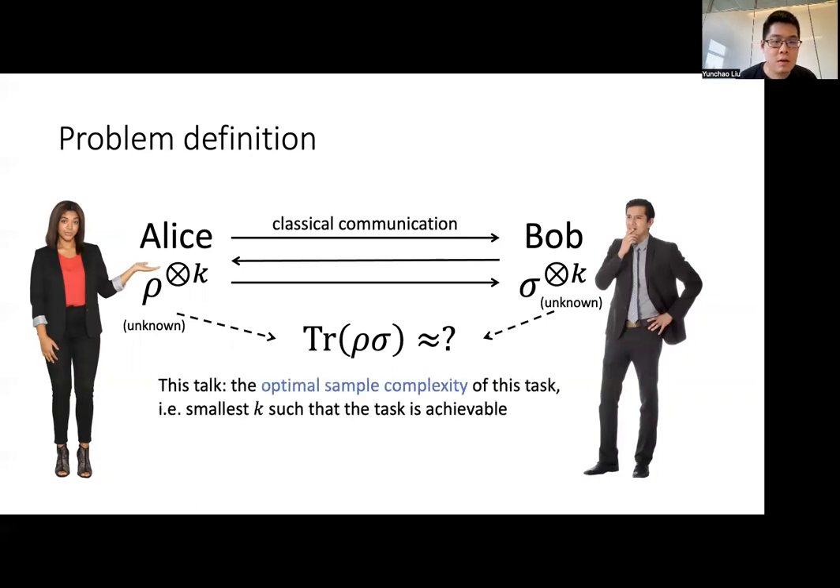So in this talk, we will show the optimal sample complexity of this task, which is the smallest k such that this task is achievable. Here, k could depend on two parameters: the dimension of the quantum states, d, as well as the desired additive error, epsilon.